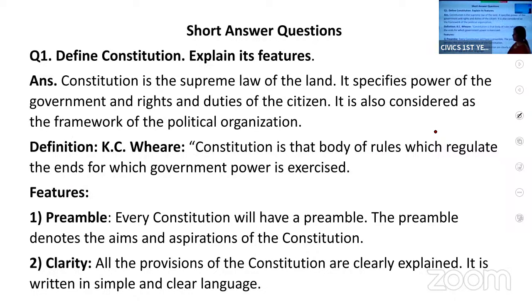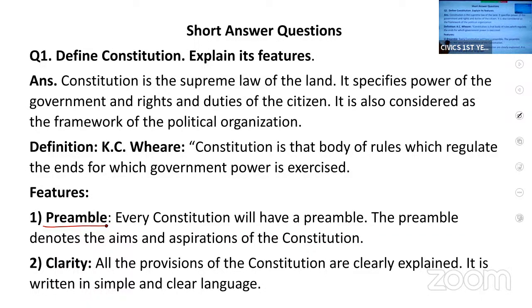Let us see the features of the constitution. Every constitution starts with a preamble. If you open a book, you will see the preface. If you read the preface, you will get the gist, the idea about what the book is about.